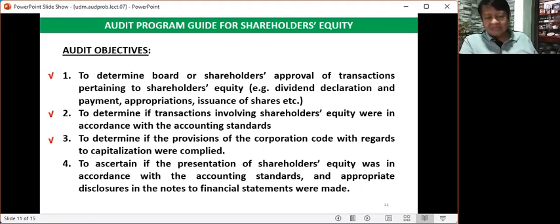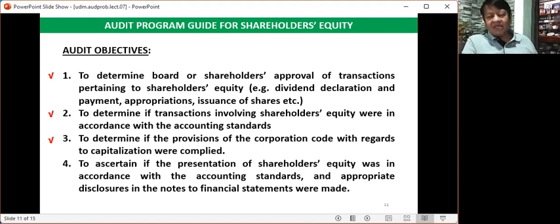To determine if the provisions of the Corporation Code with regards to capitalization were complied. So, in conducting an audit of the shareholders' equity, you must be knowledgeable not only on accounting standards, but also on the provisions of the Corporation Code.